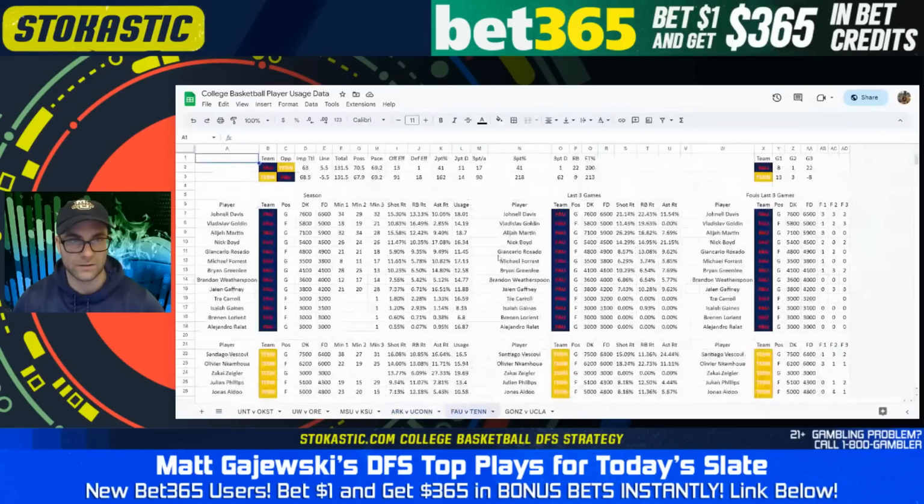FAU Tennessee, this is the worst game environment on the slate. 131 total, 5.5 point spread in favor of Tennessee. The FAU side is tricky. They run a 9-man rotation.